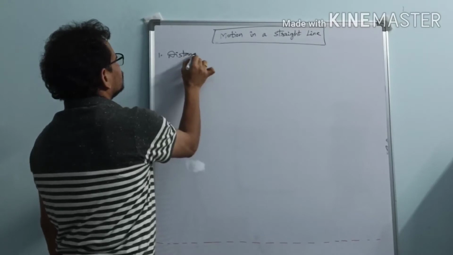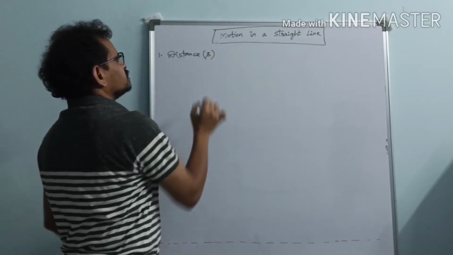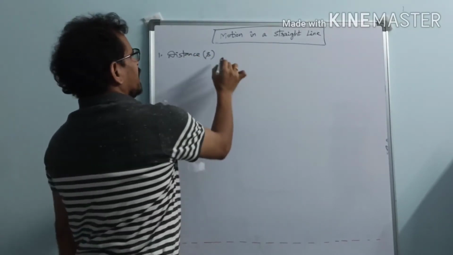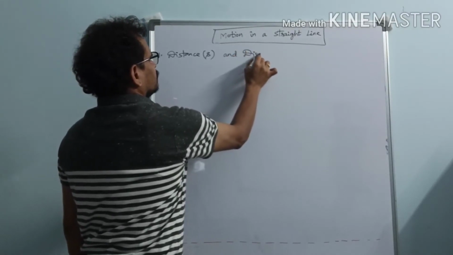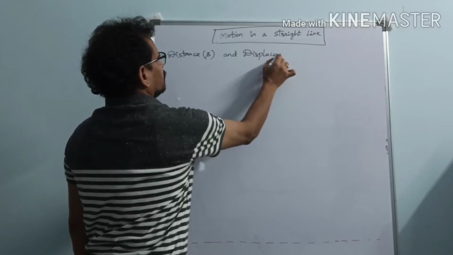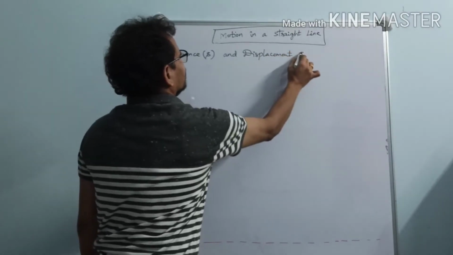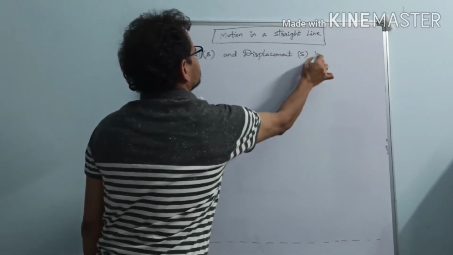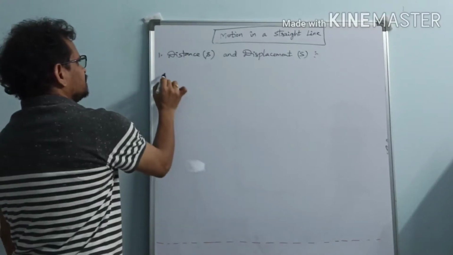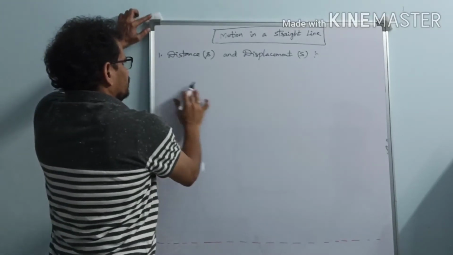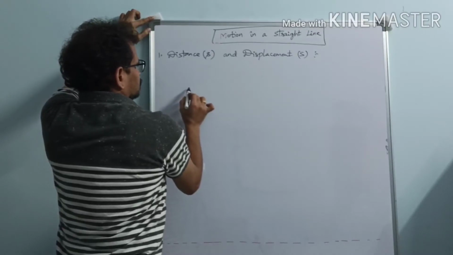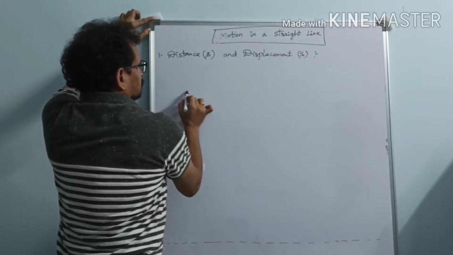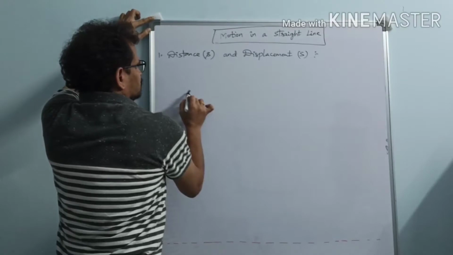Distance is designated by small s, and displacement is designated by capital S. So what are distance and displacement? Let us compare here. Let us consider two points.